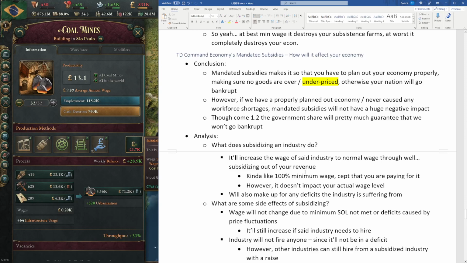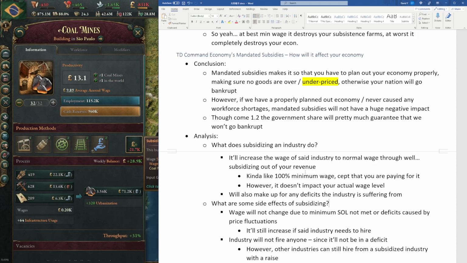So let's talk about command economies, mandated subsidies, and how they will affect your economy. Essentially, mandated subsidies will punish you really hard for having any kind of over or underpriced goods. Overpriced is kind of okay. However, if any of your consumer goods or final goods, or pretty much any goods, is underpriced, your nation will go bankrupt really quickly. So the more underpriced goods you have, the faster your nation will go bankrupt. Overpriced will also have a pretty big impact as well.